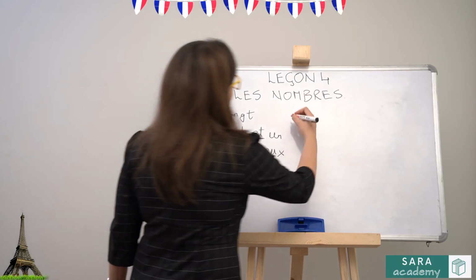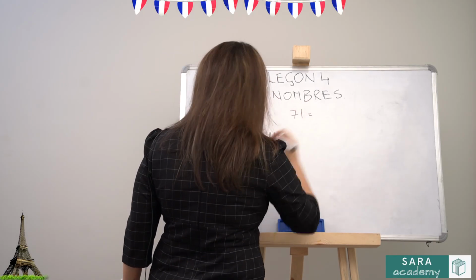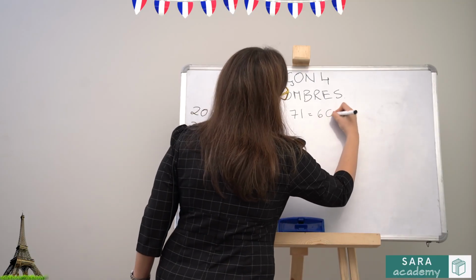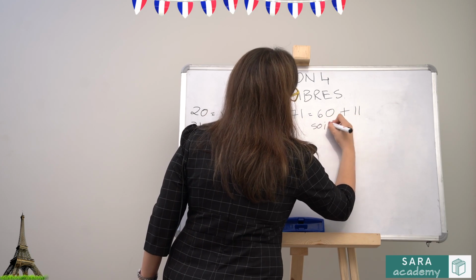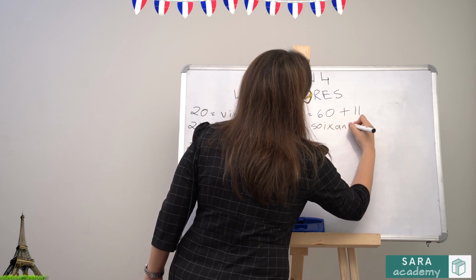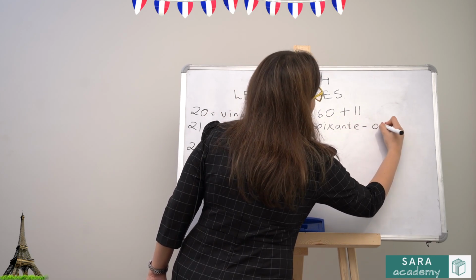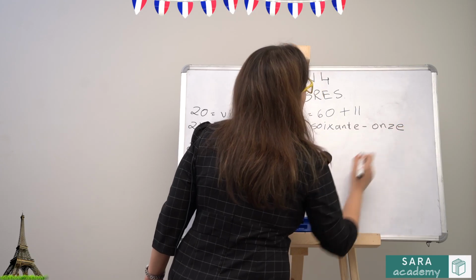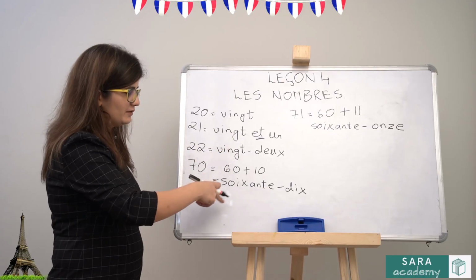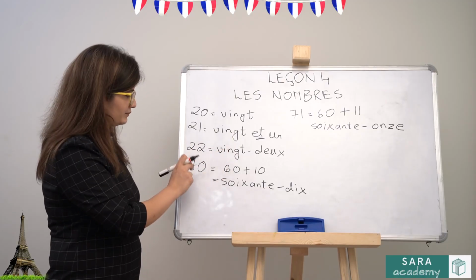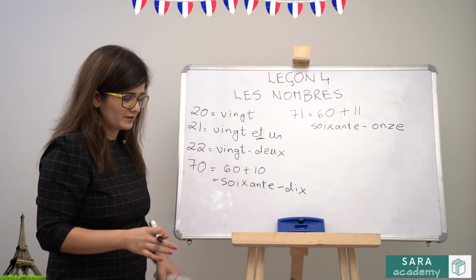So your 71 is your 60 plus 11, which is soixante et onze. And if you know your word for 11, it's onze. So you have to know your 1 to 20 thoroughly to know your numbers from 70 onwards.